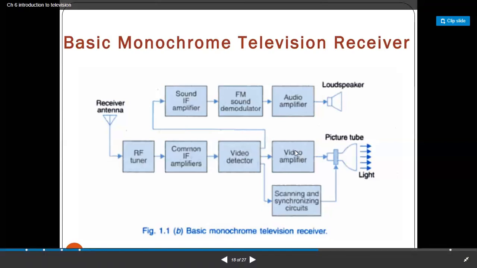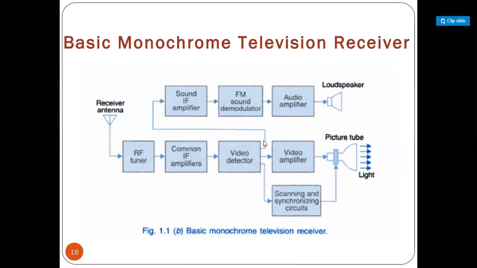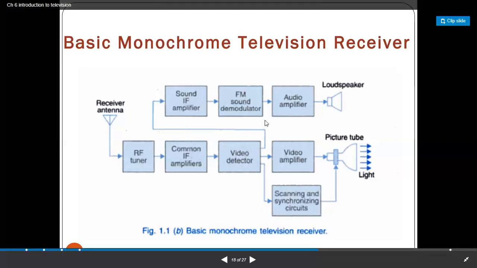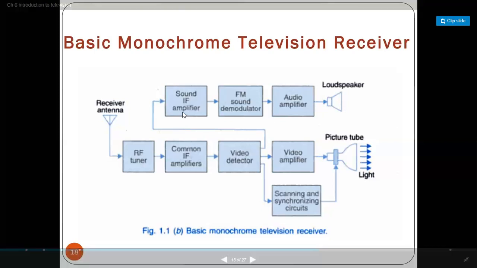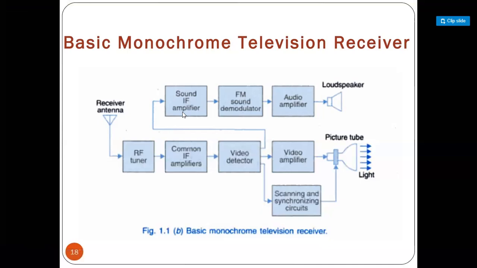And the other signal is nothing but the sound. The remaining signal is the sound signal, or the audio signal. That sound signal we are transmitting towards the sound section. In that sound section, the first block is the sound IF amplifier. To collect the sound signal from this signal, we are using the intermediate frequency amplifier.